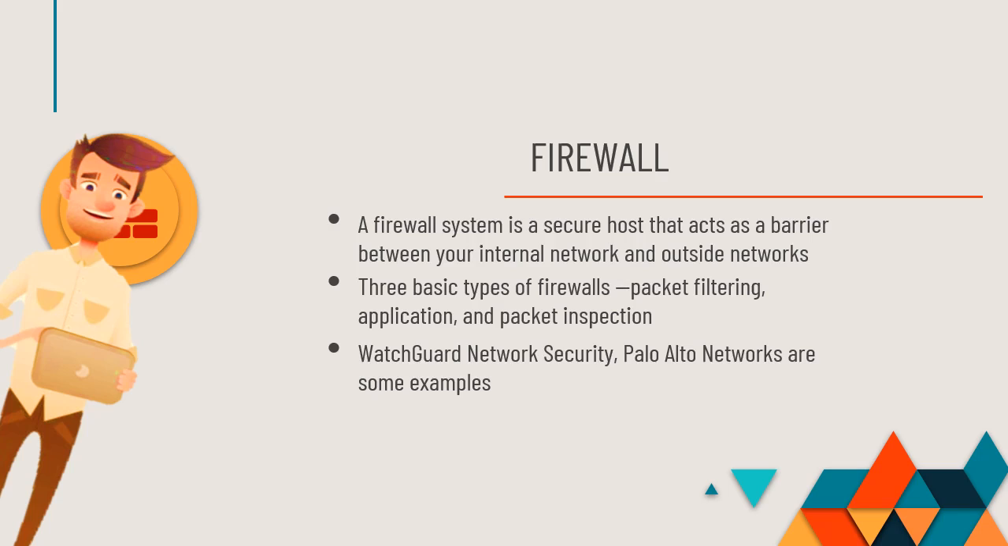Then application filtering means if any particular program or application tries to access the network without your permission or tries to get into your computer system without your permission, then the firewall will block that particular application. Then packet inspection, similar to packet filtering, will inspect each and every packet and scan for security threats. If any threat is present there, it will eliminate that particular packet from passing into your computer system.